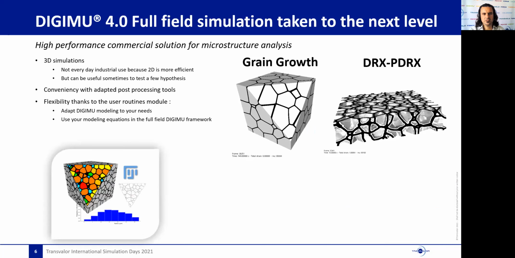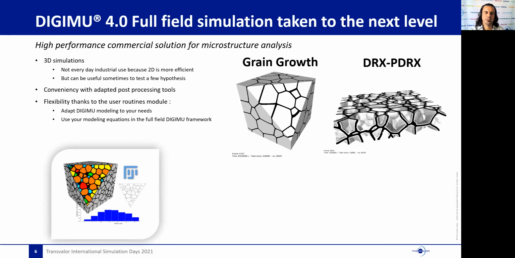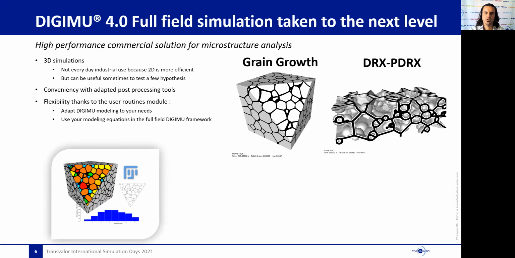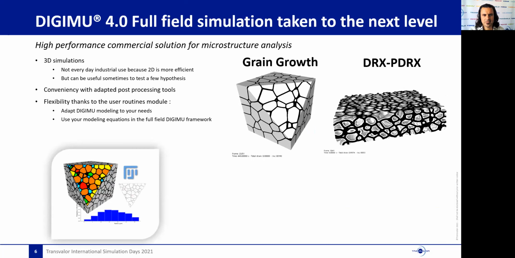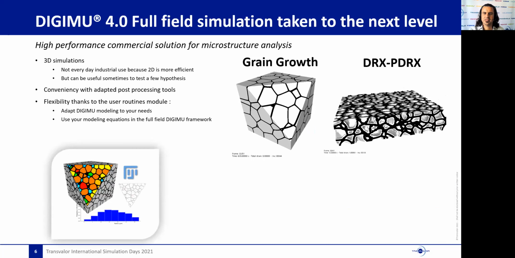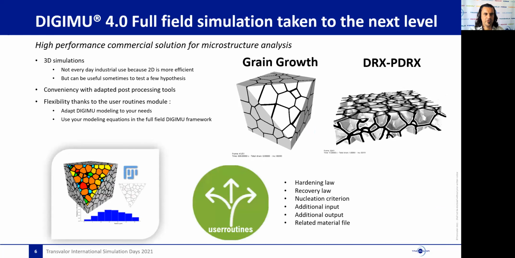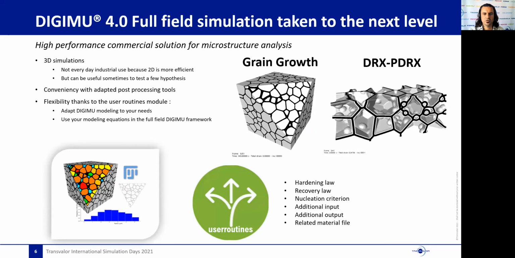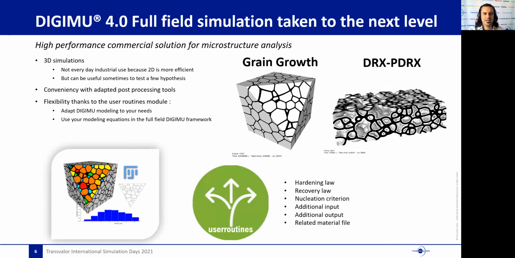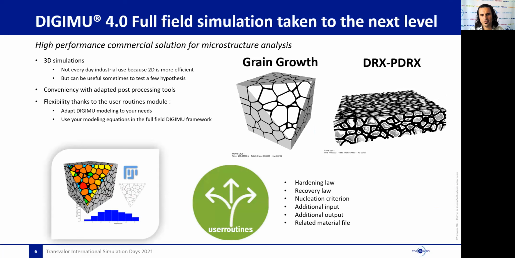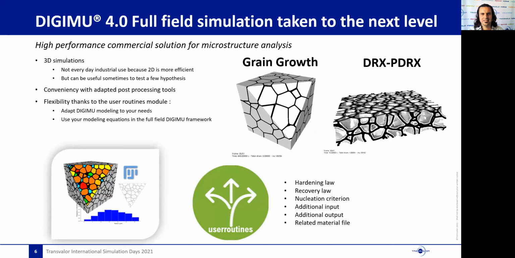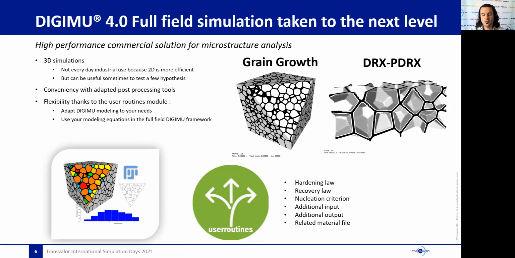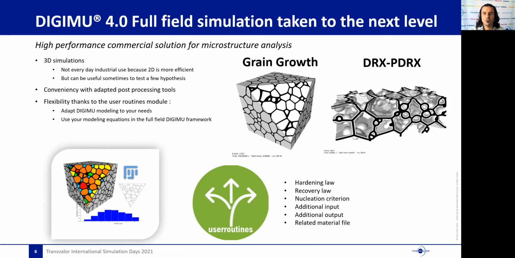Concerning more industrial features, we have several convenient tools that have been developed. You can analyze in a few clicks grain size distribution in one zone using Fiji macros. You can also plot easily grain size distribution histograms and even animate them. Finally, the models used for the prediction are now opened in a user routine module. You can use it to adapt the hardening law, the recovery law, the nucleation law to your specific needs, or even try to implement your own mean field model directly in DigiMu to check the results obtained in a full field context.